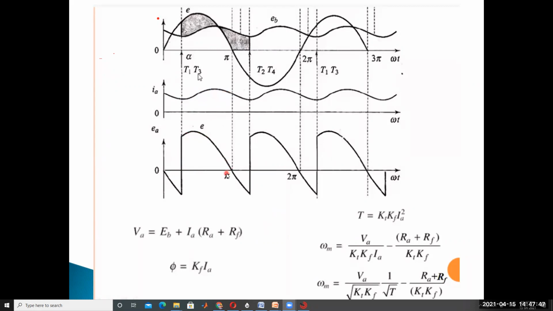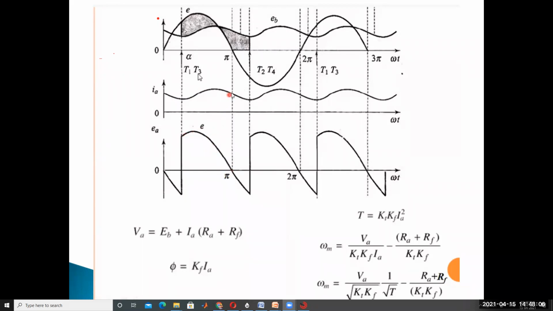Power is equal to VA into IA, the armature voltage times the armature current. Up to this region, alpha to pi, it acts as a motor.